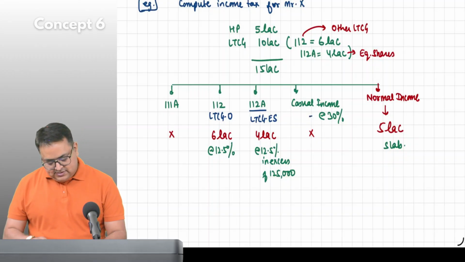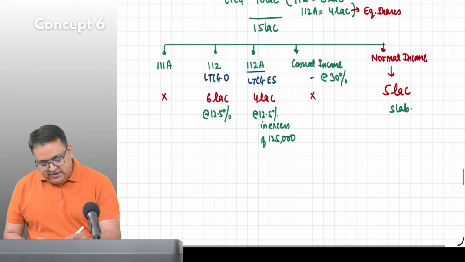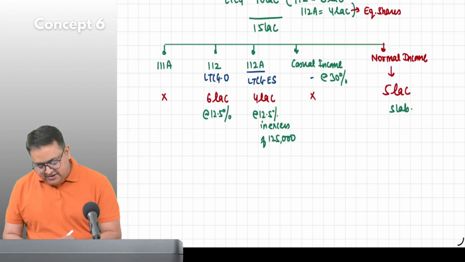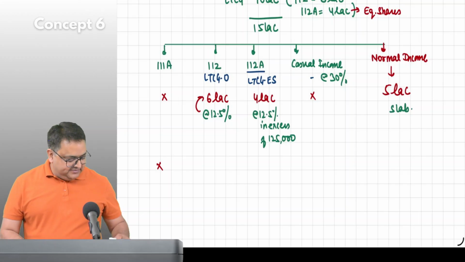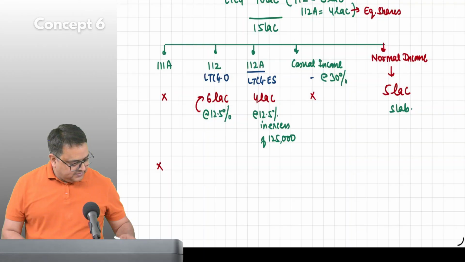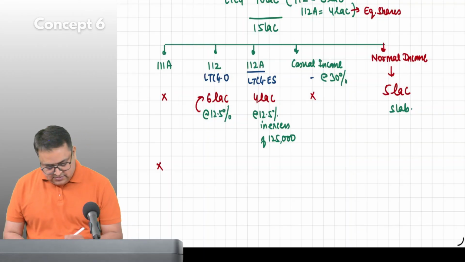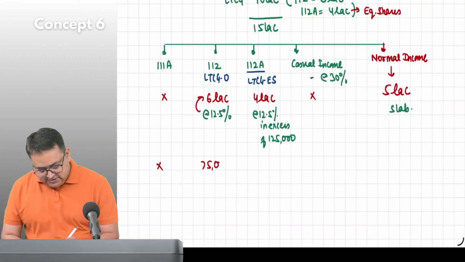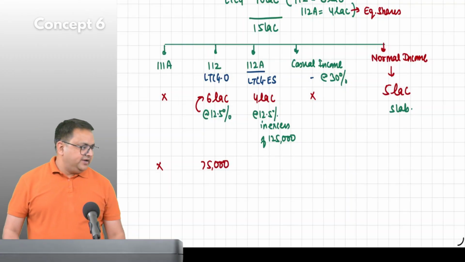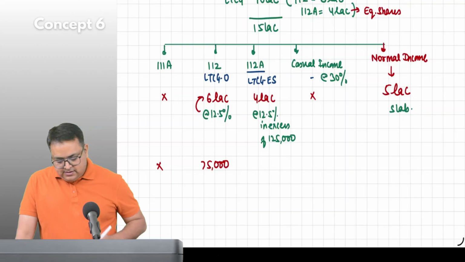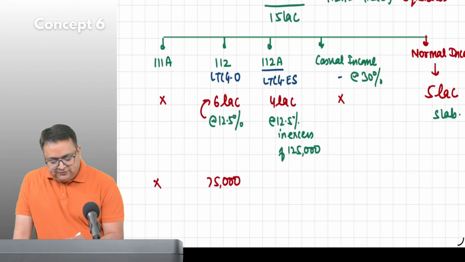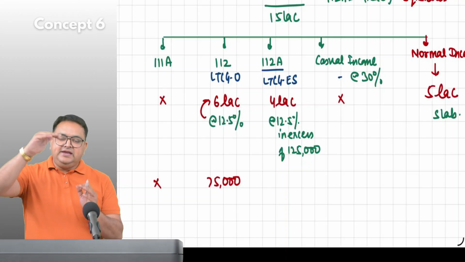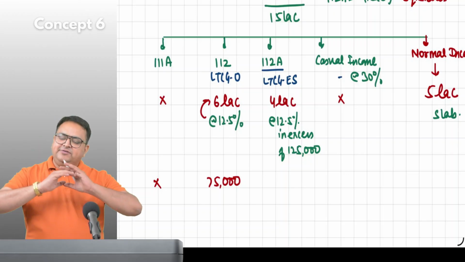Now, just calculate the taxes. 111A, we don't have anything. 6 lakh at 12.5%, how much is it? 75,000 taxes. 4 lakh, what will we do? Out of this 4 lakh, we will not tax the initial 125. 125 is exempted.